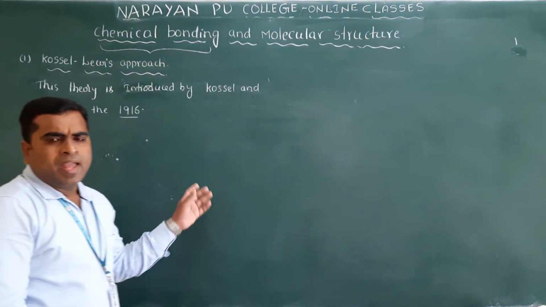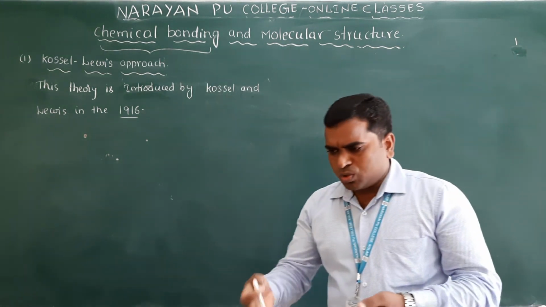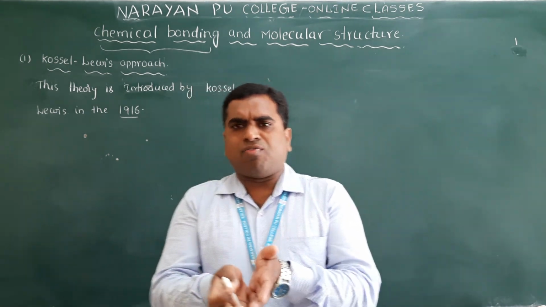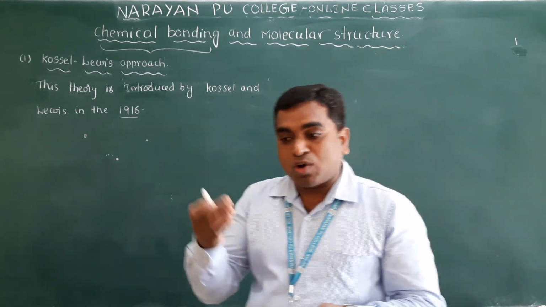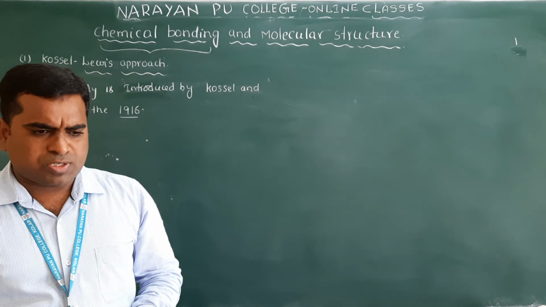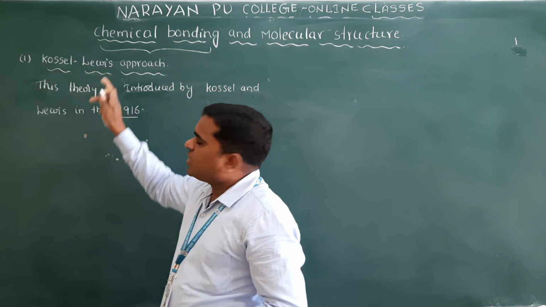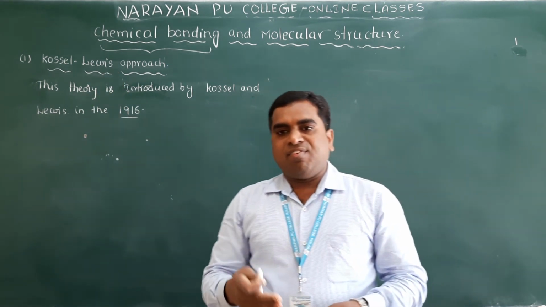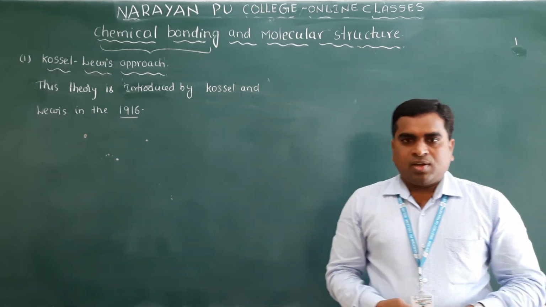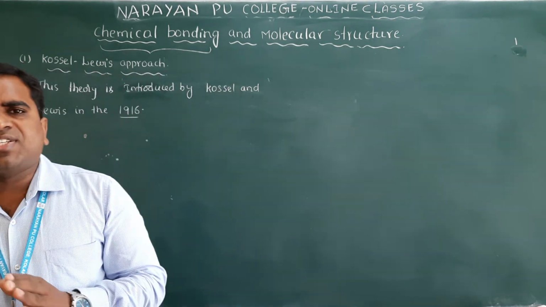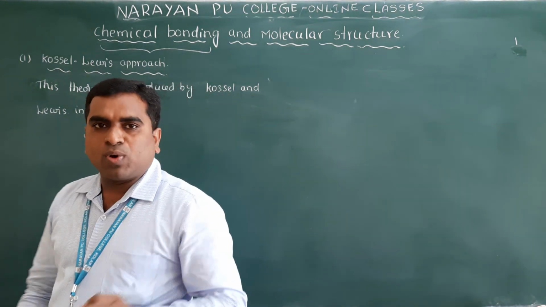Actually, a number of attempts were made by different scientists to give the exact formation of a chemical bond in terms of electrons, but all those attempts failed. Kossel and Lewis both succeeded in giving a satisfactory explanation of the formation of a chemical bond. This theory was based on the electronic concept of the atom.